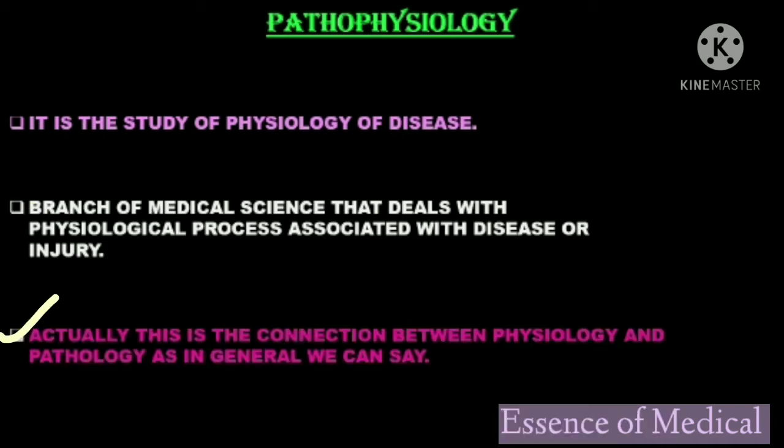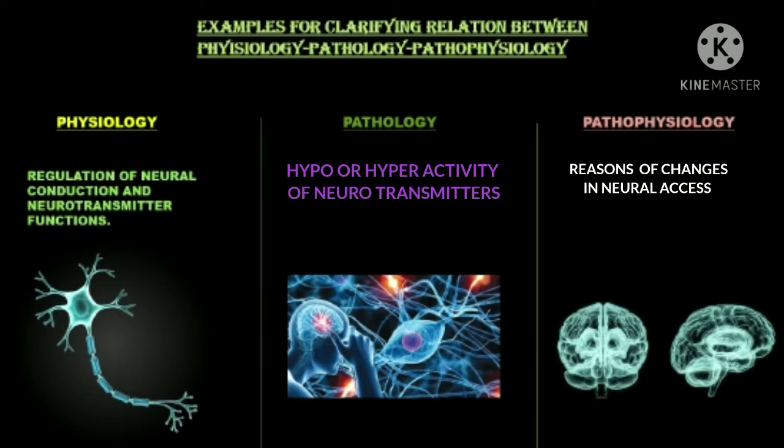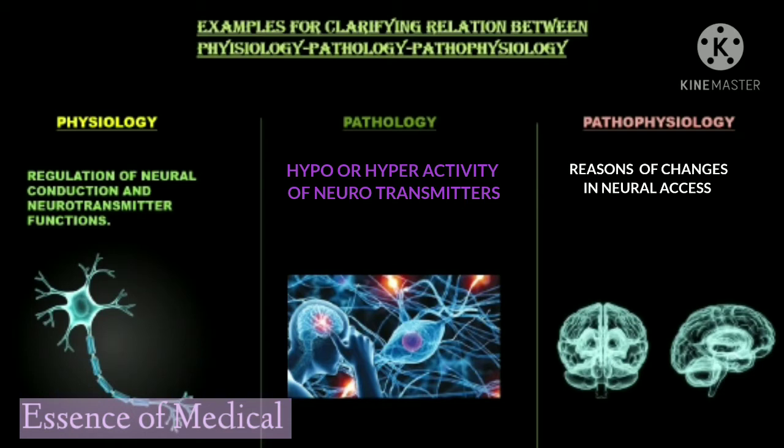Actually, the connection between pathology and physiology. Here we are going to take an example, to clarify relations between these three terms: pathology, physiology and pathophysiology. Now, in physiology, we study the regulation of the neural conductions and the function of neurotransmitters, how they are conducting. Now, just suppose that neurotransmitters are not working properly, means they are not properly conducting the electrical signals. What can be the effect of it?